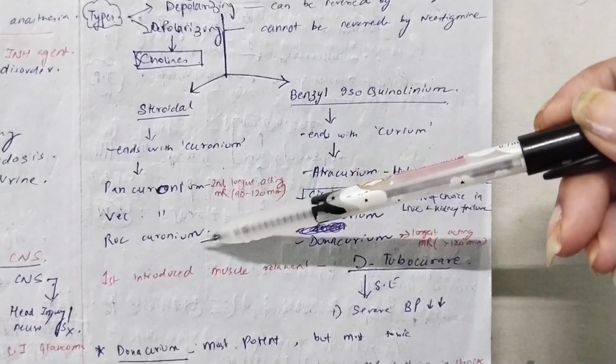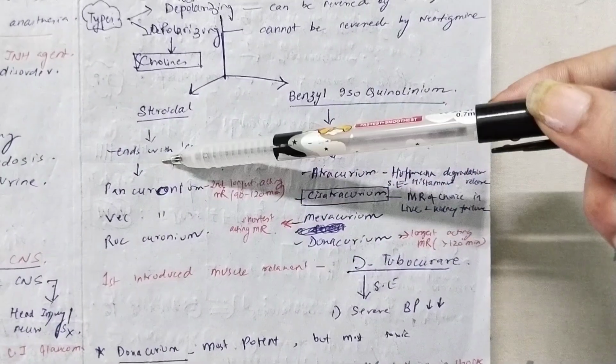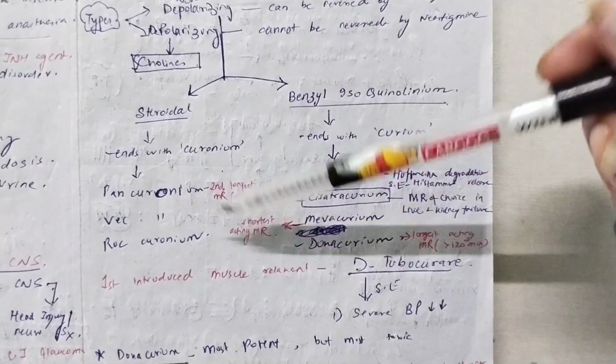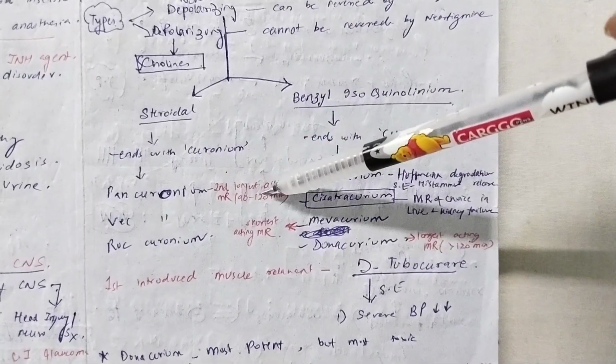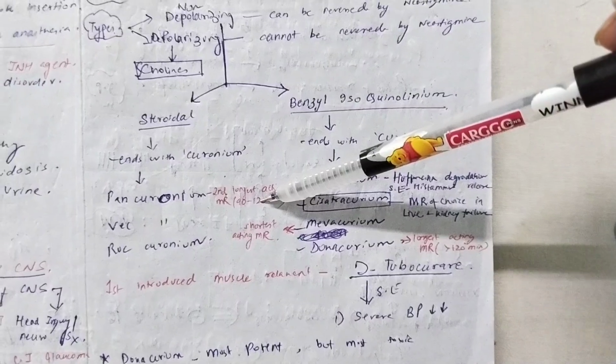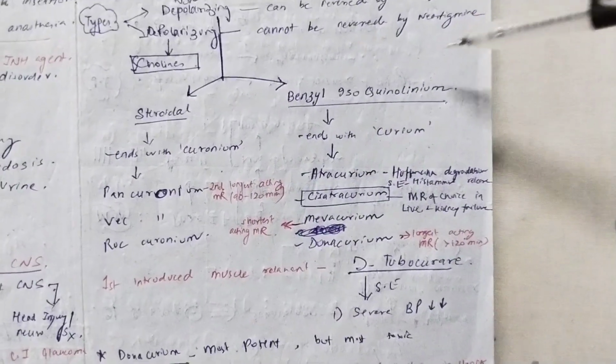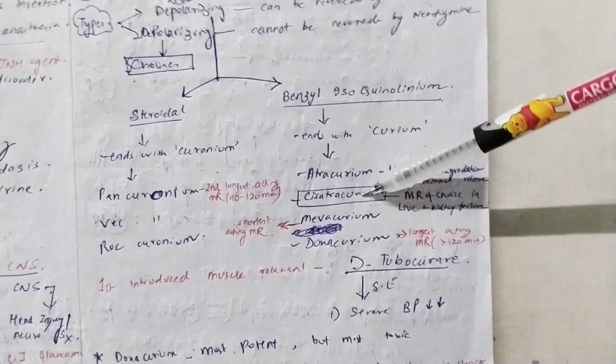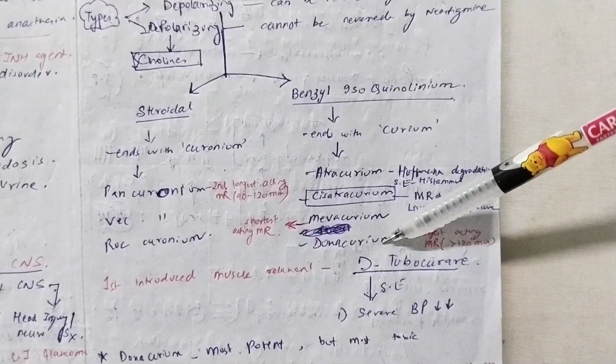Pancuronium, vecuronium, rocuronium. As it is ending with curonium, they are the steroidal group of non-depolarizing muscle relaxants. Some points that you have to remember, that pancuronium is the second longest acting muscle relaxant, and the time duration for which it acts is 90 to 120 minutes. Okay, let's come to benzyl isoquinolinum. This ends with the word curium. So atracurium, cisatracurium, mivacurium and doxacurium are some of the examples.